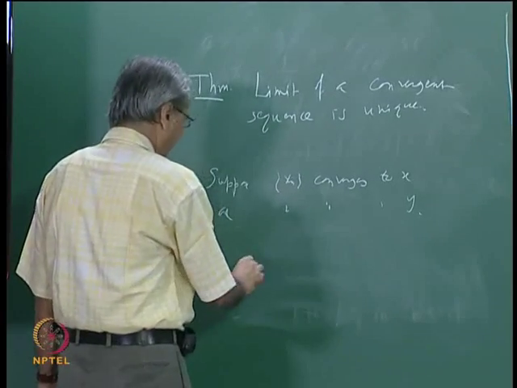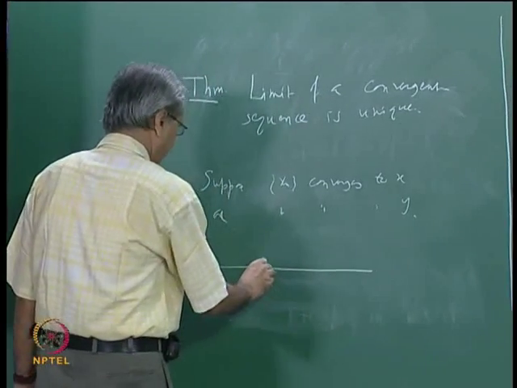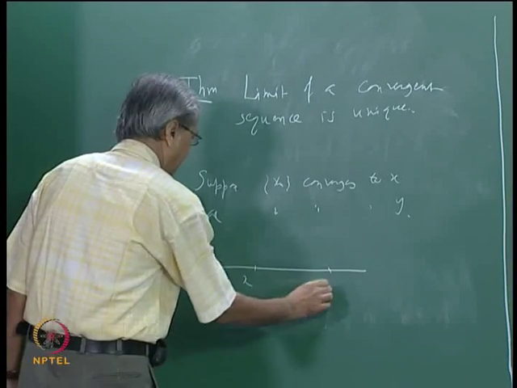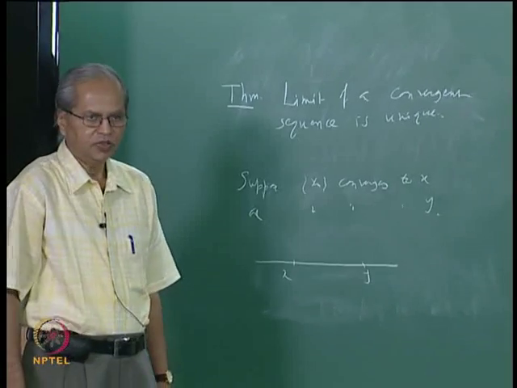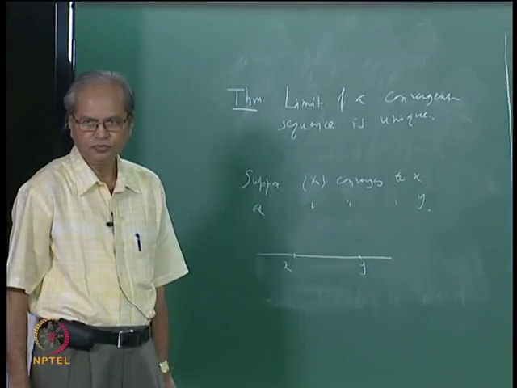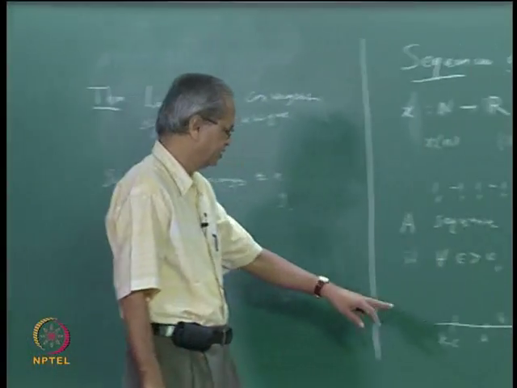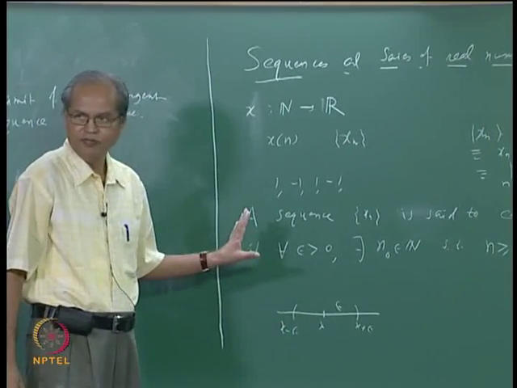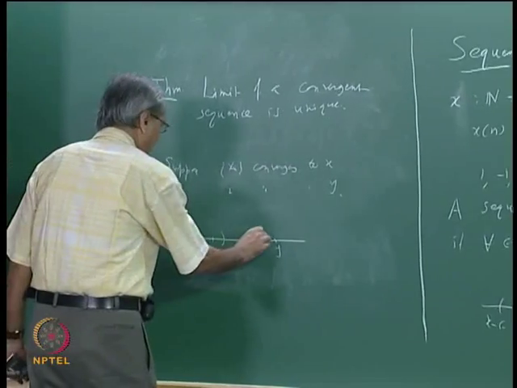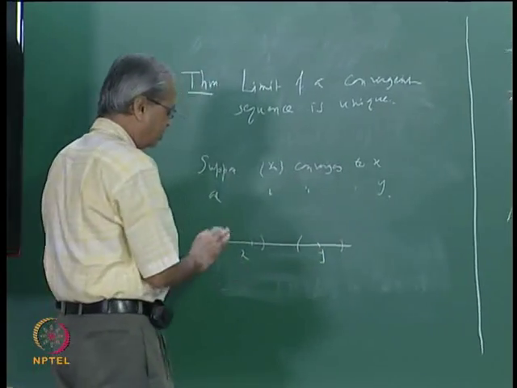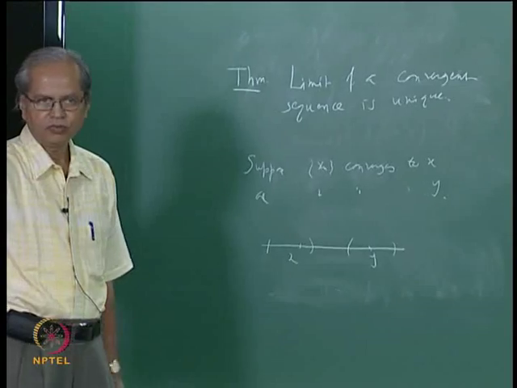I will just explain the proof geometrically, you can write the proof. Suppose x is less than y. Can we find an epsilon such that the intervals x minus epsilon to x plus epsilon and y minus epsilon to y plus epsilon are disjoint? That is possible.